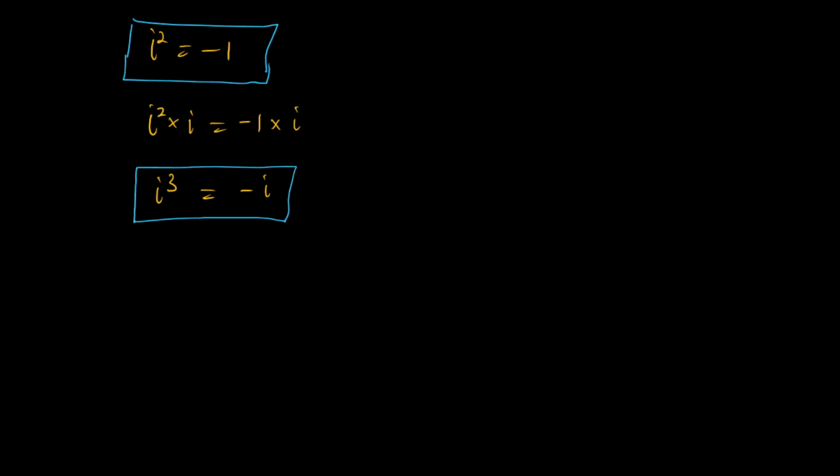Just keep noticing all this. Now, if I multiply this by another i, I'm going to have i raised to power 4 equals minus i times i. Don't forget, I'm multiplying this by i, and this by i. So this is i raised to power 4 equals minus iota squared, right? Don't forget that iota squared is -1, so I'm going to have 1. So iota raised to power 4 is 1.